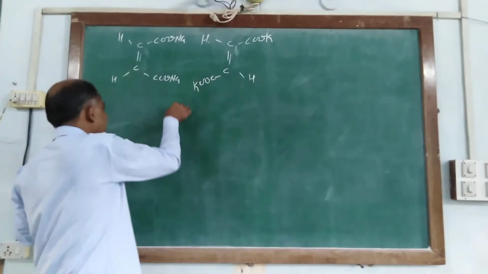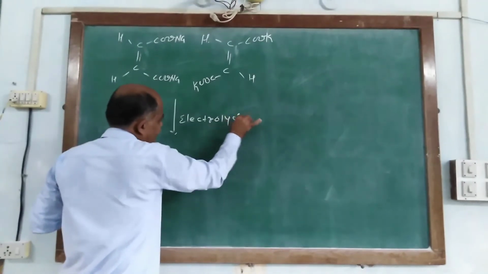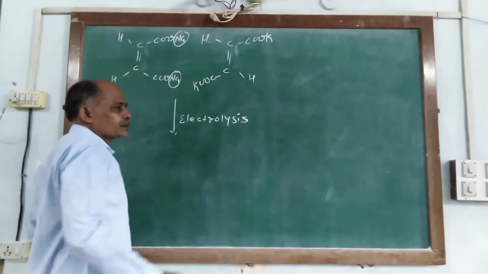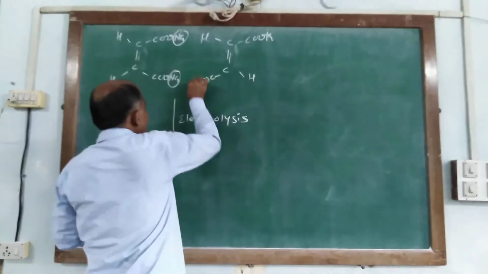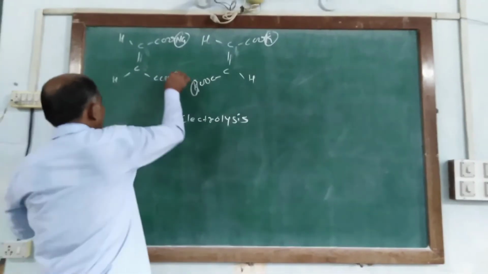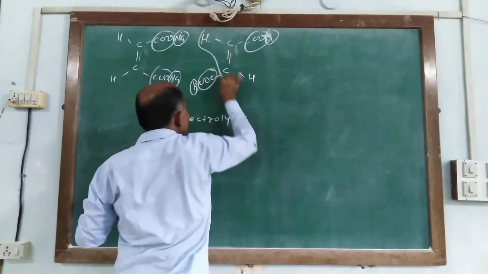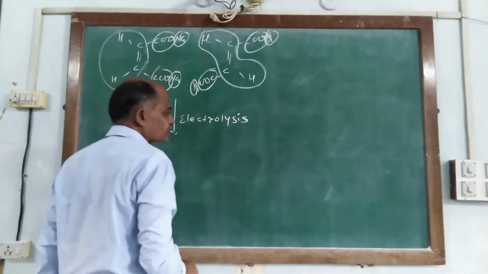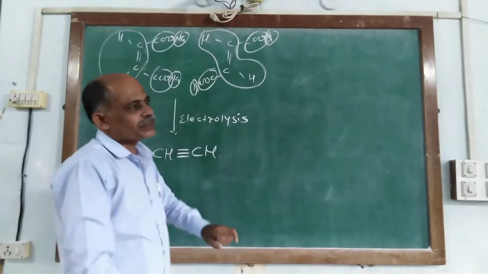And when we perform the electrolysis, so sodium are replaced and it is collected at the cathode. Here potassium metals are collected and carbon dioxide are evolved, and the remaining portion is obtained as HC triple bond CH, acetylene gas.